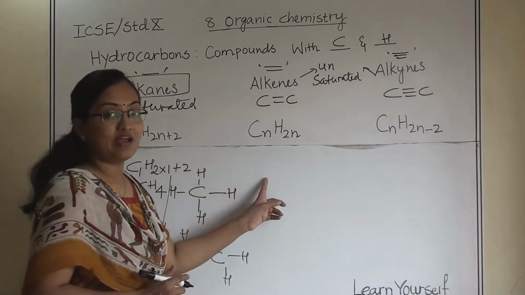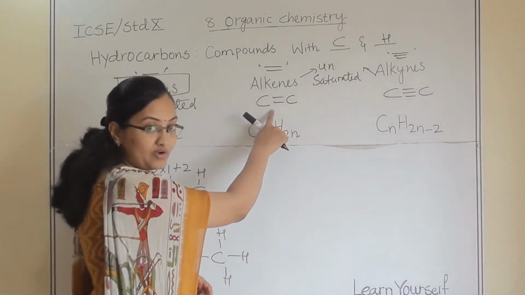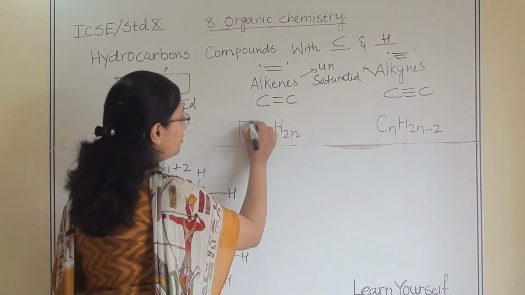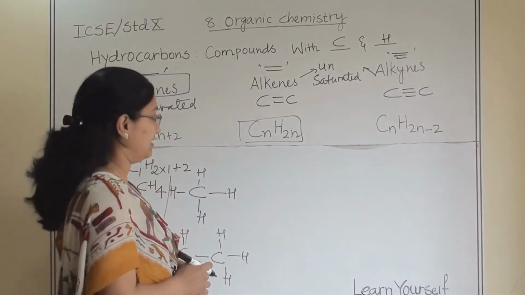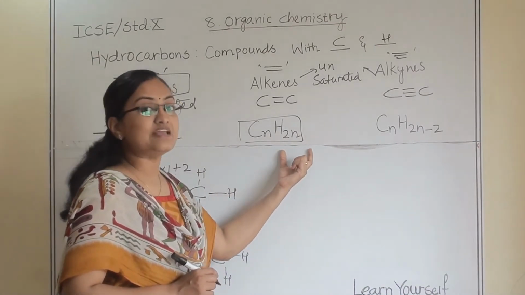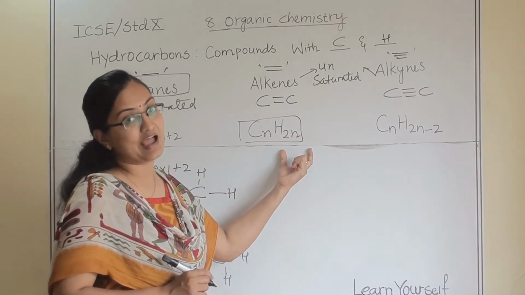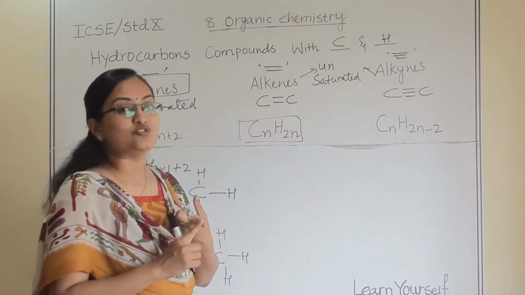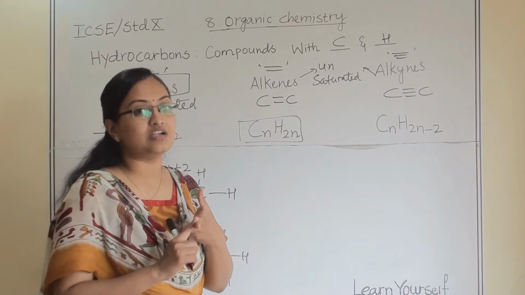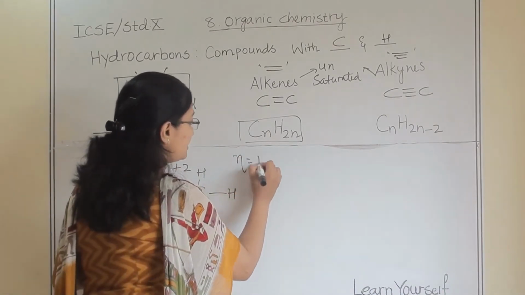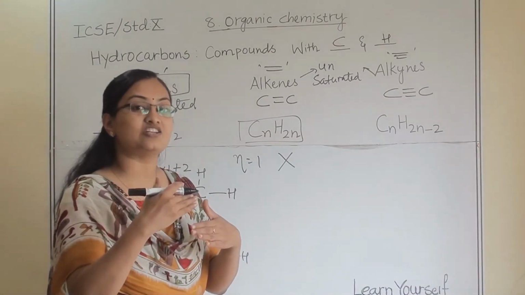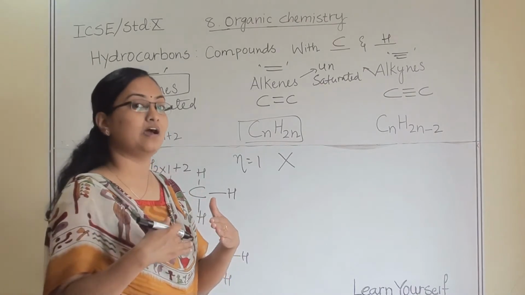Now let us go for alkenes. Alkenes are double bonded compounds in which a carbon-carbon double bond should be there. This is our homologous formula, that is CnH2n. When we take n equals 1, we will get H2, so CH2, that is a non-corresponding alkene. First, the carbon's valency is not satisfied, and second, it doesn't contain any carbon-carbon double bond. So n equals 1, that member is not possible for the alkene series. The alkene series directly starts from n equals 2, and that is a carbon-carbon double bond.